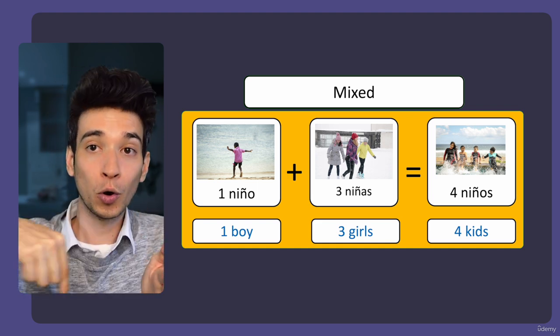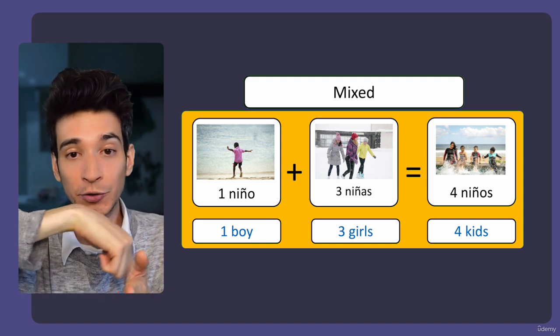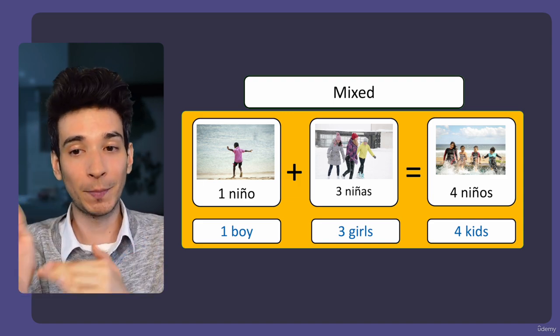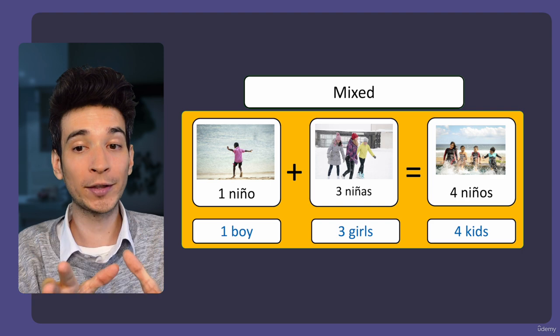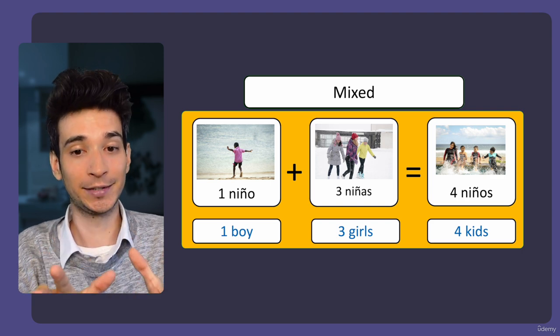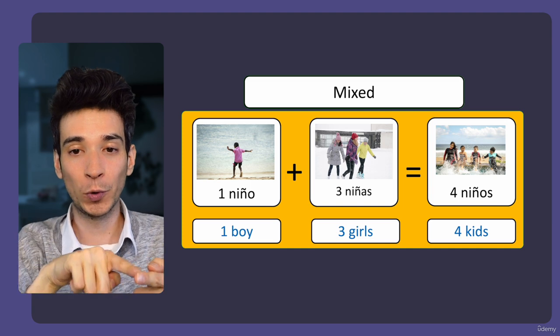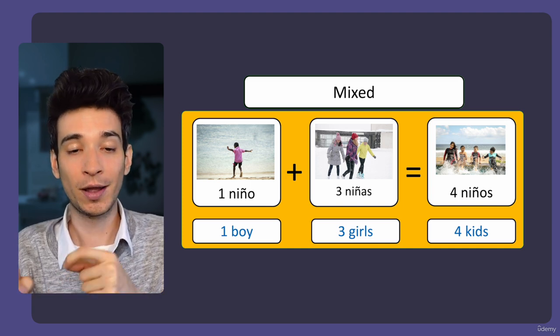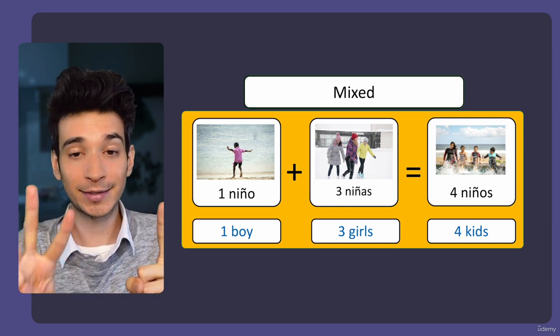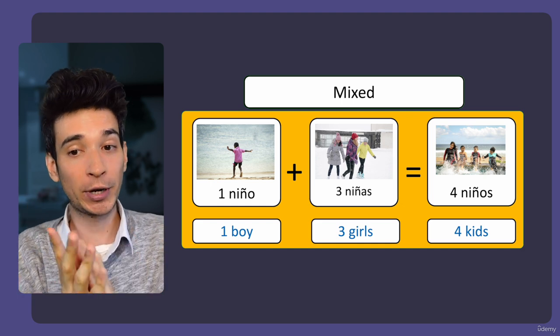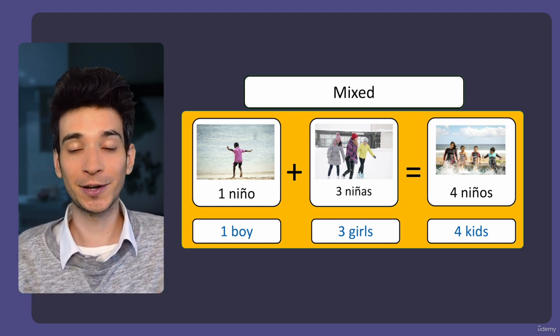So now they are all mixed. And when you have a situation where they're mixed, it becomes masculine. So we would say cuatro niños, four kids. So whenever you have mixed genders, we will end up using the masculine word. Un niño, one boy, tres niñas, mix them together, cuatro niños, four kids.